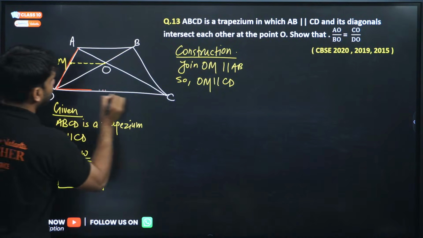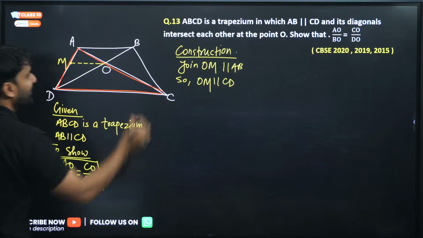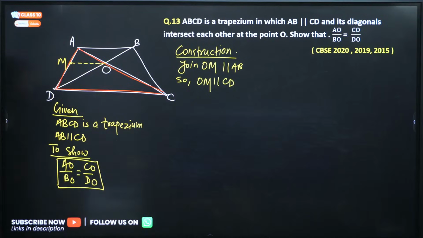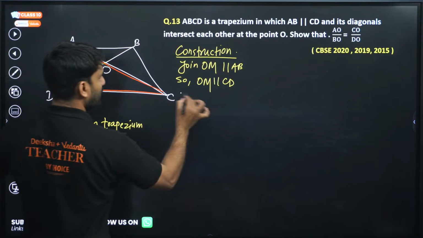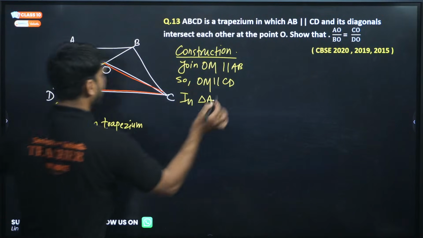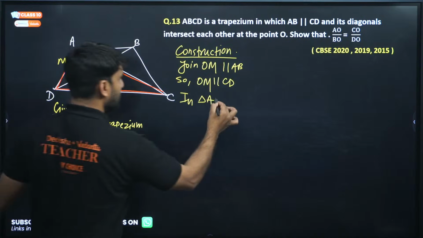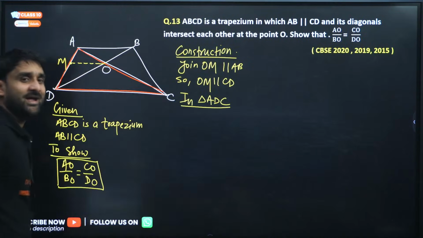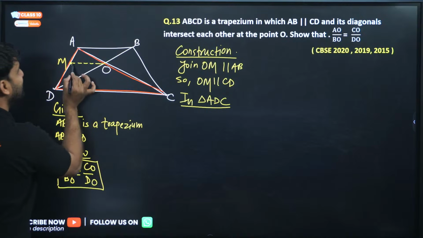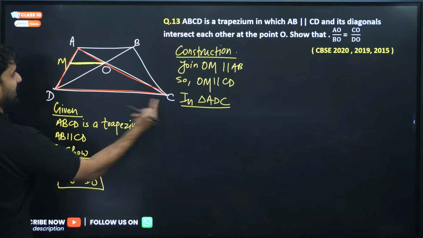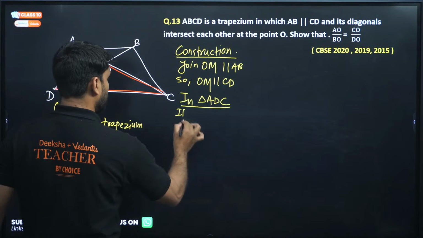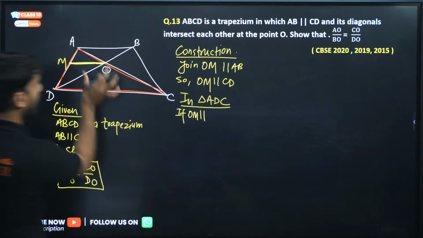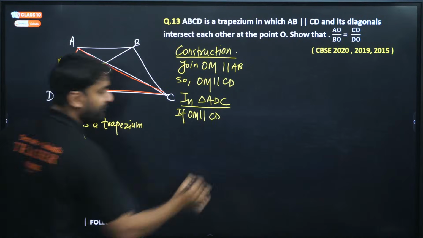Consider this triangle only and please ignore everything else. So in triangle ADC, this MO is parallel to this CD. So we can apply BPT. If OM is parallel to CD, we are free to apply BPT.